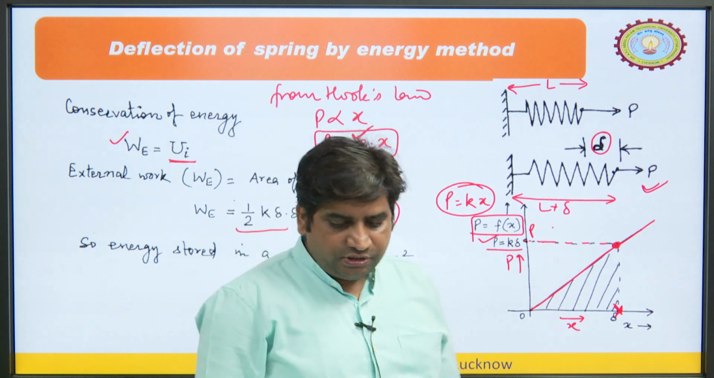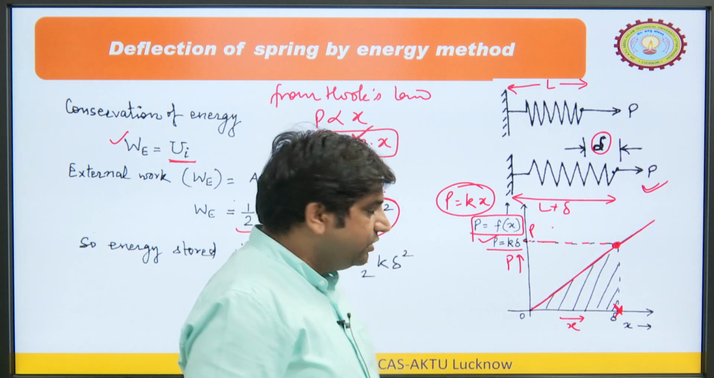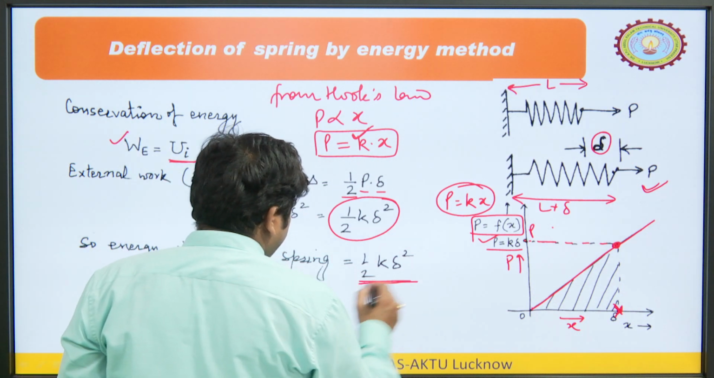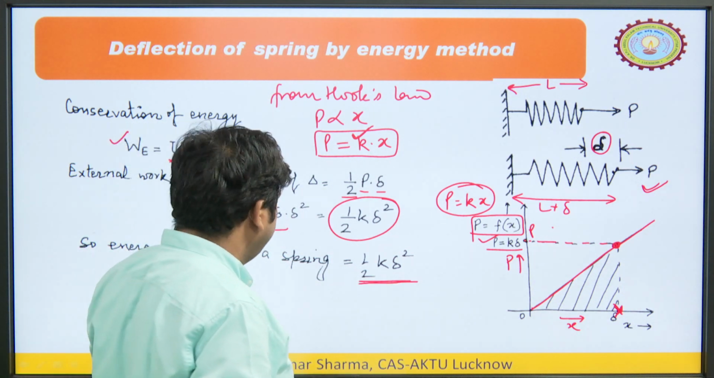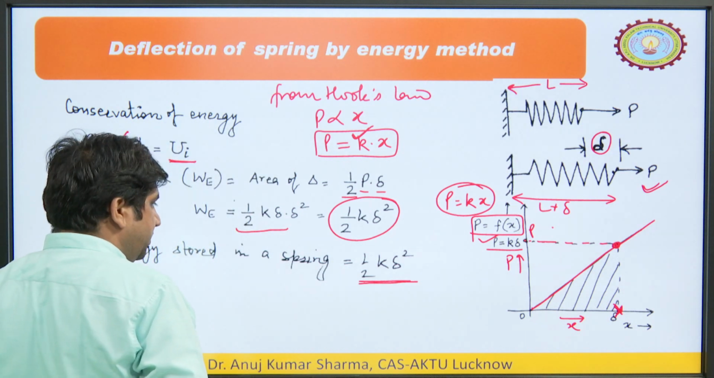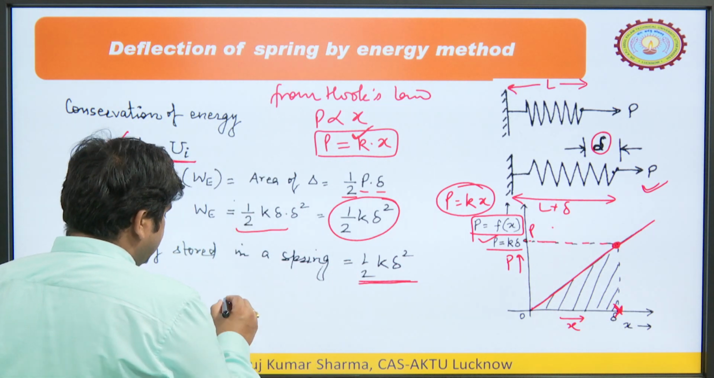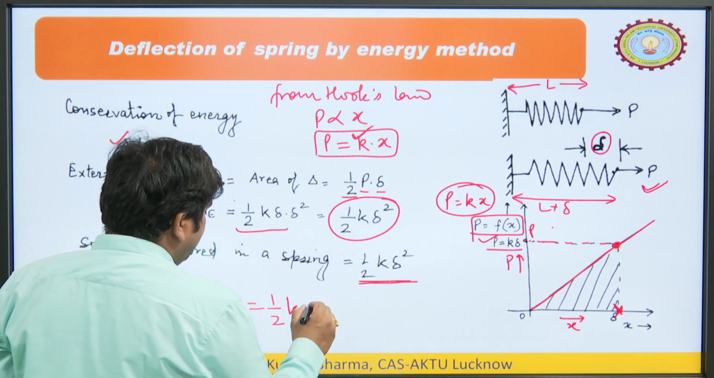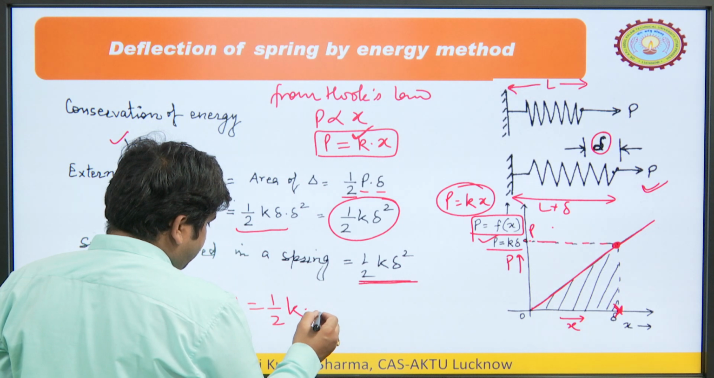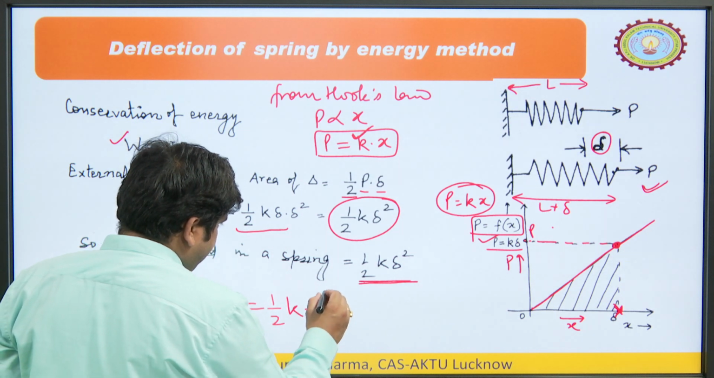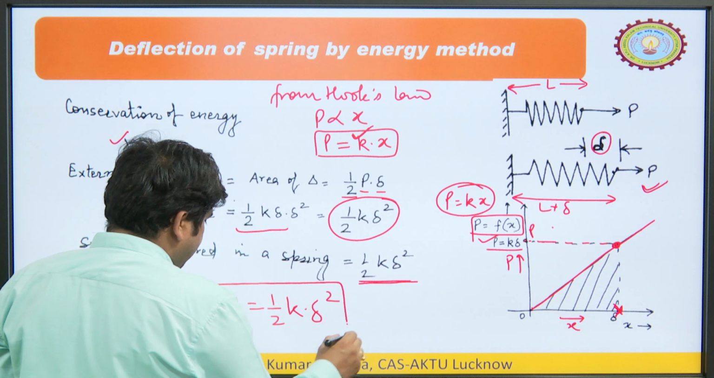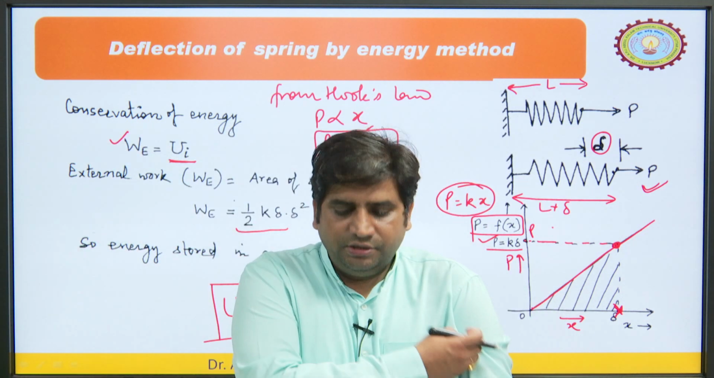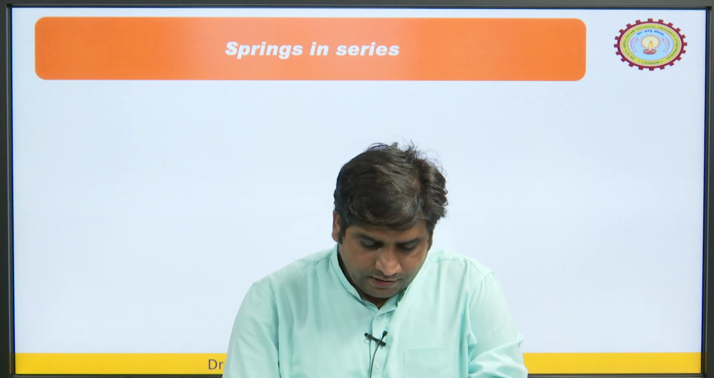So, the energy stored in the spring, from the law of conservation of energy, whatever work we are doing on this, should be equal to the internal energy stored within the spring. So, if we generalize this, U is equal to half k x square, or in terms of delta, half k delta square. So, this is the internal energy stored within the spring. So, this is the energy method, we can calculate the energy stored in the system.